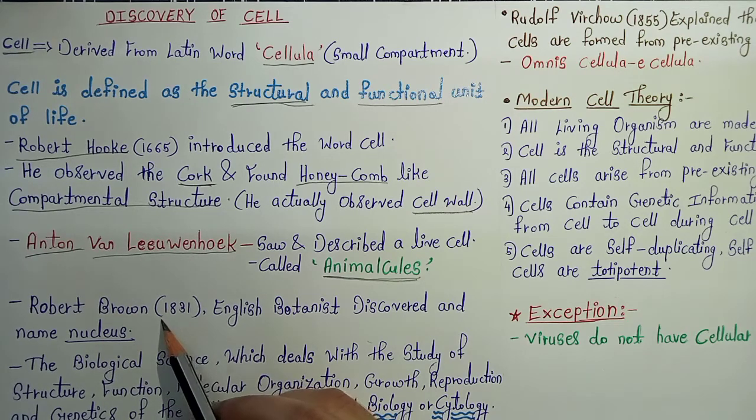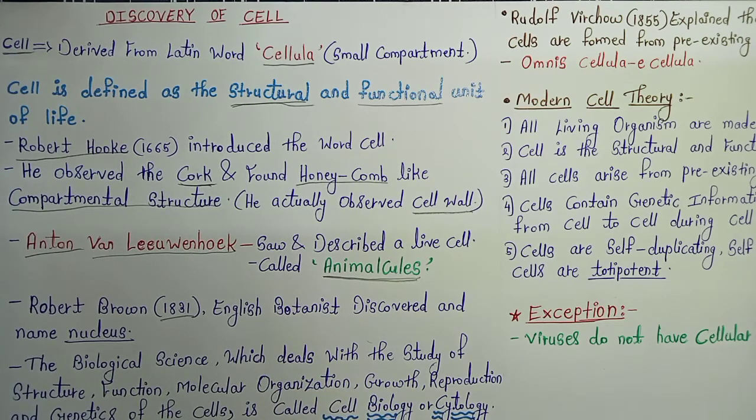Later on, in 1831, a scientist called Robert Brown first discovered the nucleus and named it the nucleus. Then the branch of biology which deals with the study of the structure, function, and organization of the cell is called cell biology or cytology. So in short, the branch of biology which deals with the study of the cell is called cell biology or cytology. This is also one of the important definitions. So this is all about the discovery of the cell.